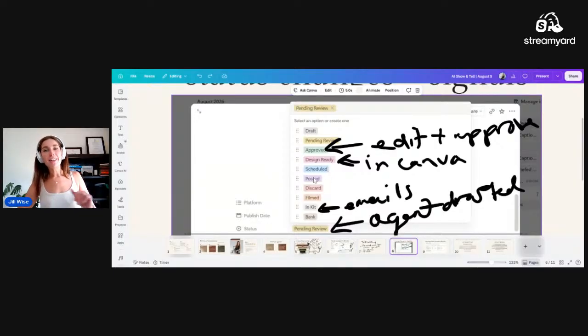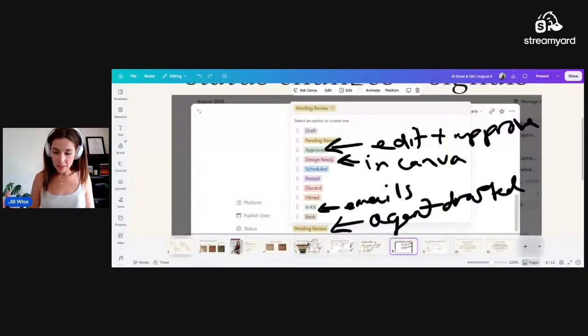It will also check and see if it has posted. Or I can see from my orchestrator agent that a design is ready. It'll be in my morning dashboard, and I can go grab that design, grab the caption from here, and just go ahead and post it on Instagram. That's all I have to do. And I know that there are even fewer steps that I could do, but these are the ones that I want to keep on to myself as well.